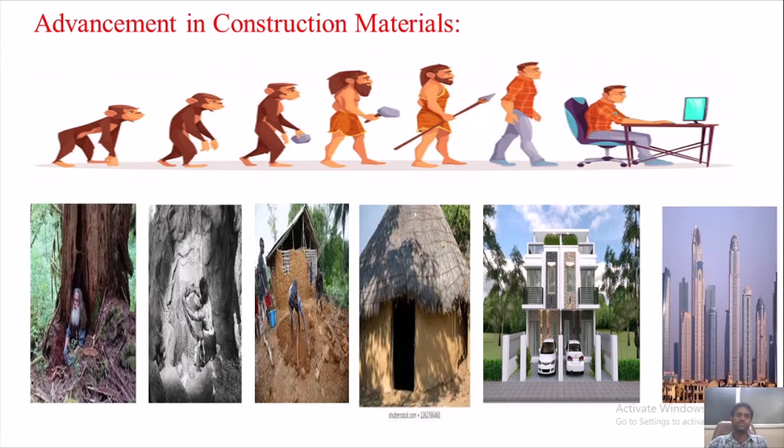There have been many advancements in the construction industry till today. How has man become a gentleman from a monkey? You can see here, the vertebrates started with evolution. Then he started using a lot of tools. He started by using only his mouth, then some tools like stone, then handles with the same kind of stone. You can see the dress has also advanced along with the equipment he is holding.